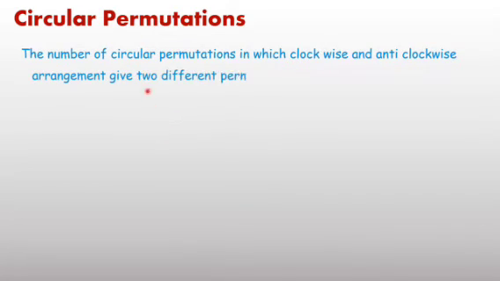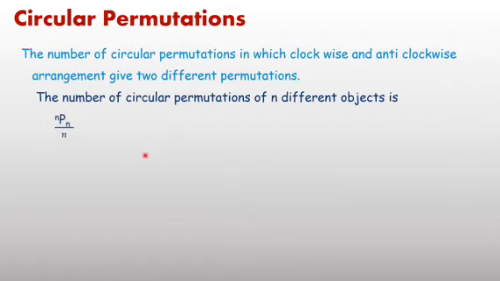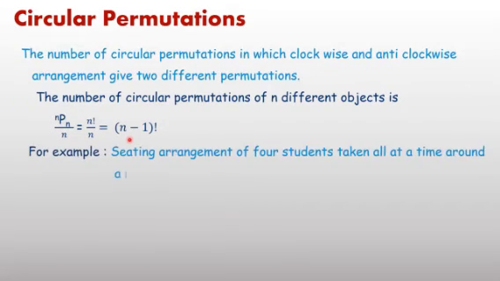And again you can observe in this case clockwise and anti-clockwise arrangements are two different permutations. Then the formula is nPn, in place of r equal to n. The formula is nPn upon n equal to factorial n upon n, equal to factorial n minus 1.